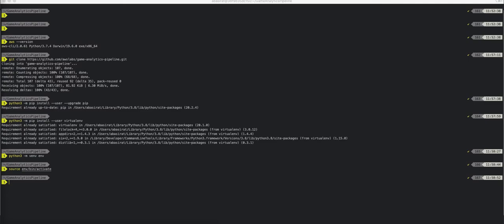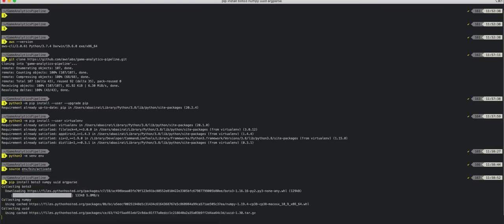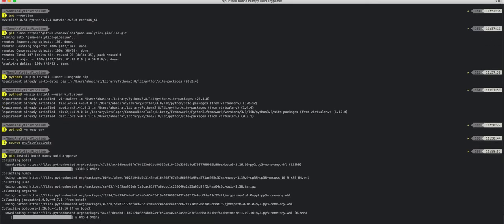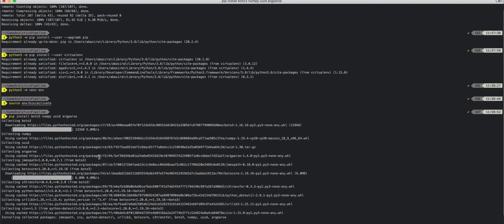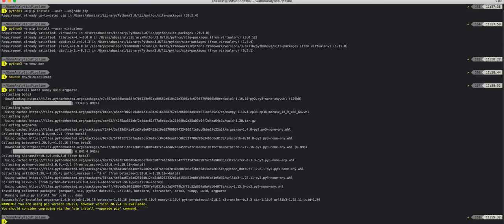The solution also uses NumPy, UUID, and ArgParse to accept arguments and generate random sample game event data. So let's install those packages as well for our solution. Good.